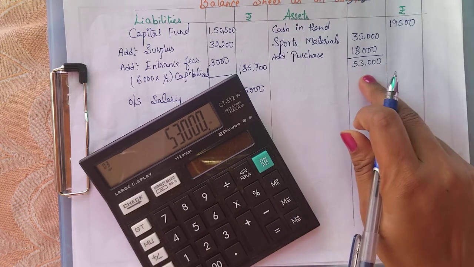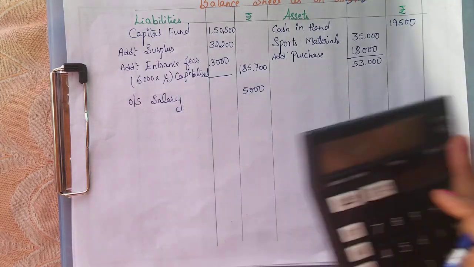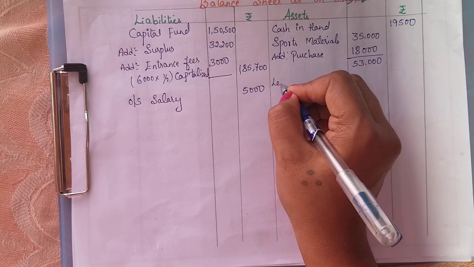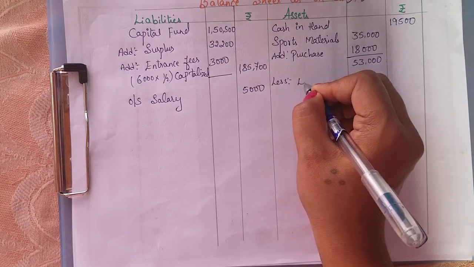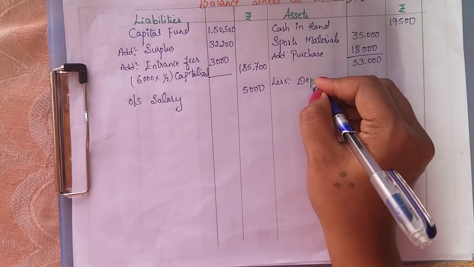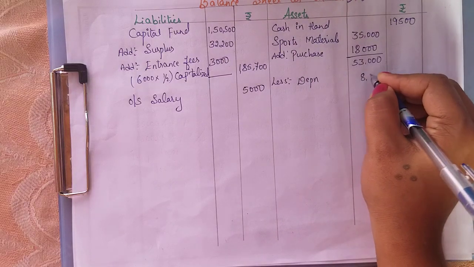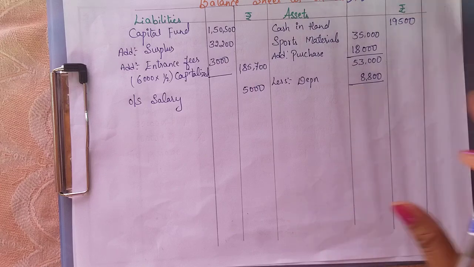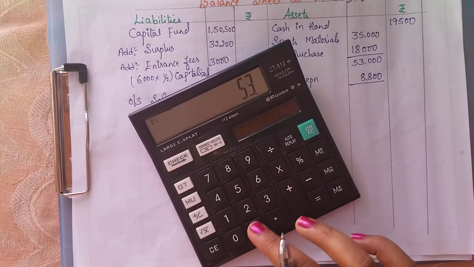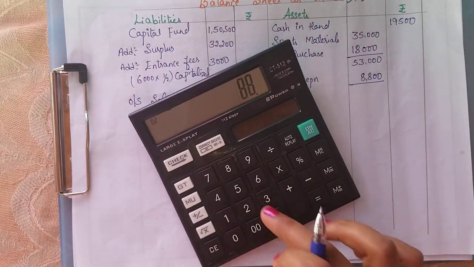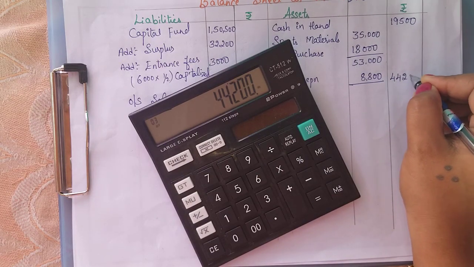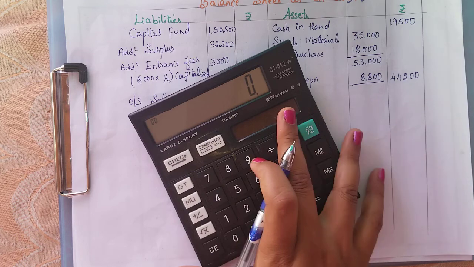Why am I writing inside? Because there is an adjustment. Depreciation we have to deduct. The total depreciation that we have found out in the income and expenditure is 8,800. So 53,000 minus 8,800, the remaining is 44,200.